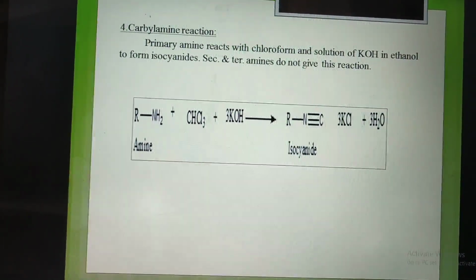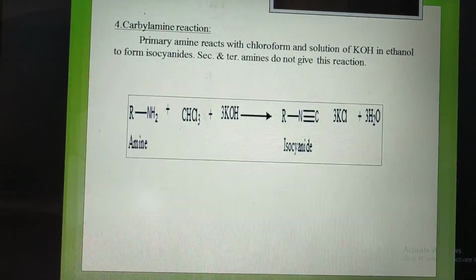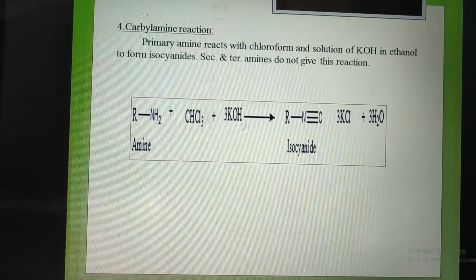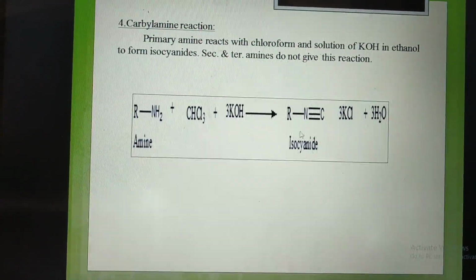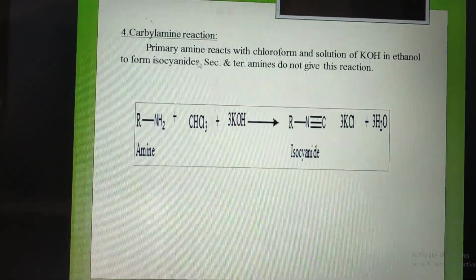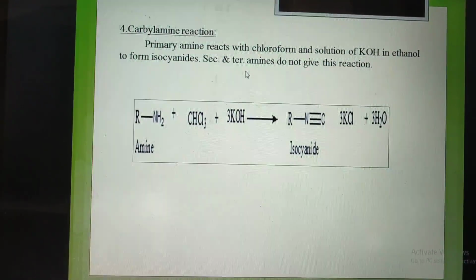Next, carbylamine reaction. Primary amine reacts with chloroform and a solution of KOH in ethanol to form an isocyanide, 3 molecules of potassium chloride and 3 molecules of water. The tertiary amine does not give this reaction.